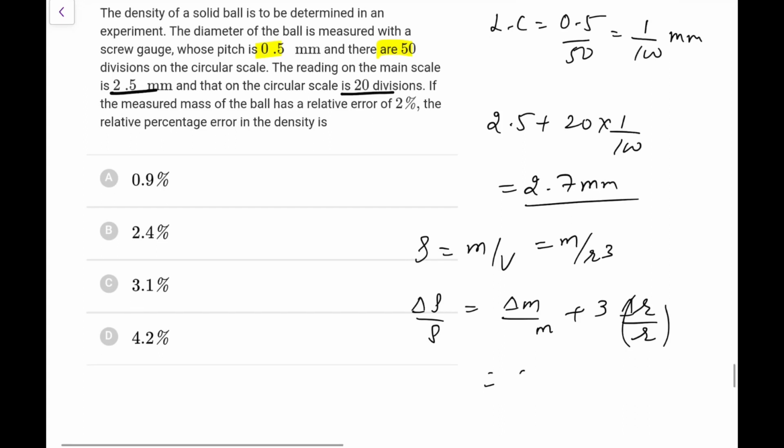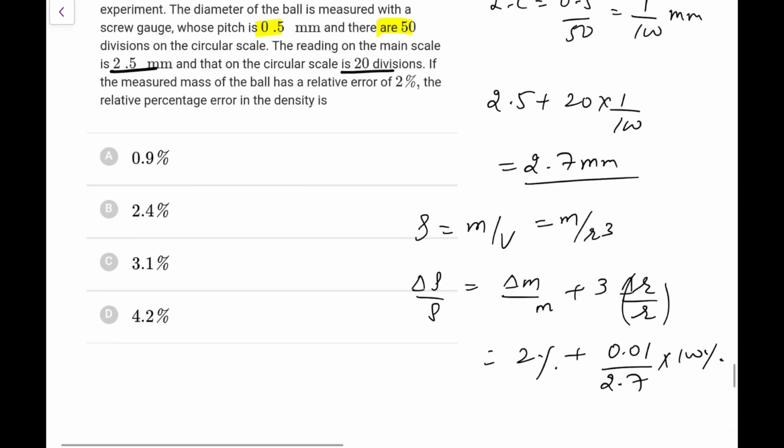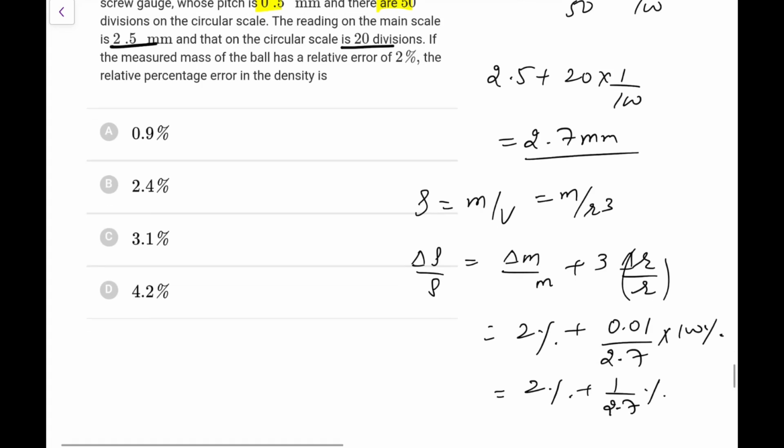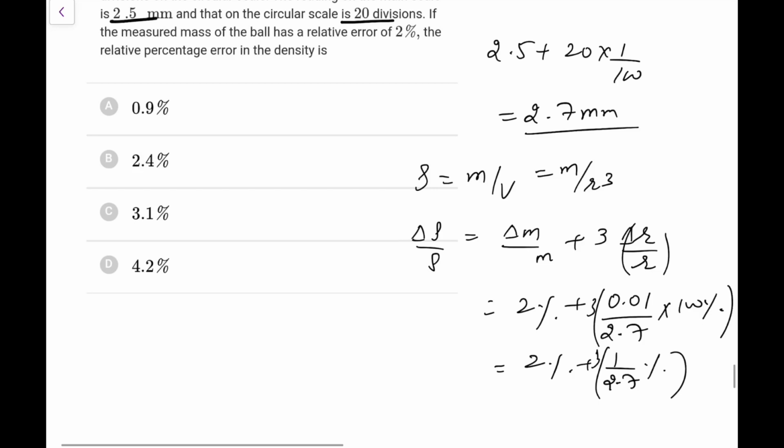So delta M by M is 2%, and here the least count is 0.01, and the reading is 2.7, into 100%. So it is 1 upon 2.7. So 2% plus 3 times 1 upon 2.7%. 1 upon 2.7 you will have as something closer to 0.4. So it would be 2, and 3 times also. Sorry. So it would be lesser than 0.4, so it would be lesser than 1.2. So go for 3.1%. That would be the most appropriate one out of this.